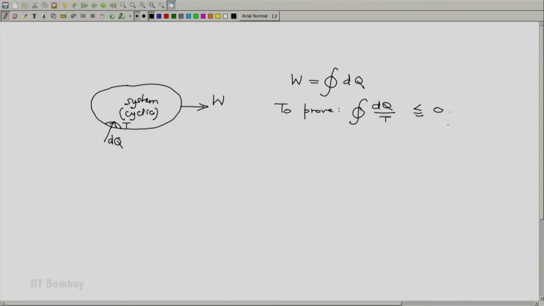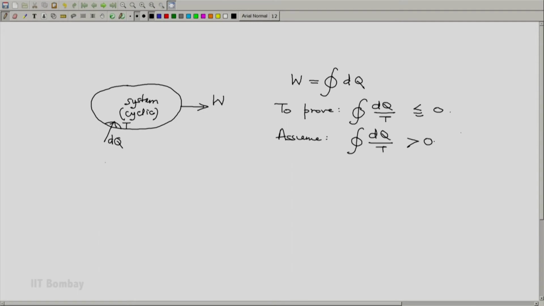To prove this, again we will use the trick of reductio ad absurdum, and we will assume that this integral of dq by T is greater than 0.